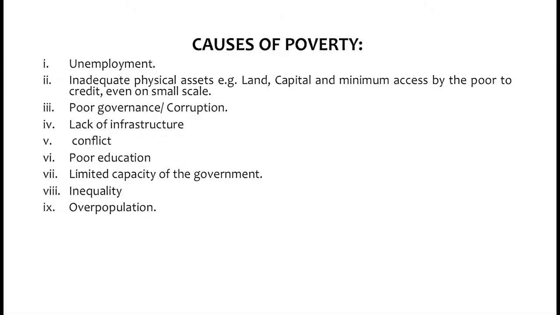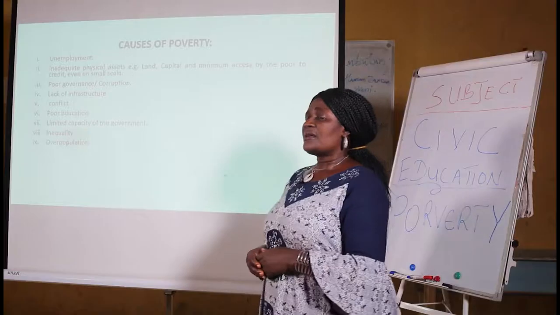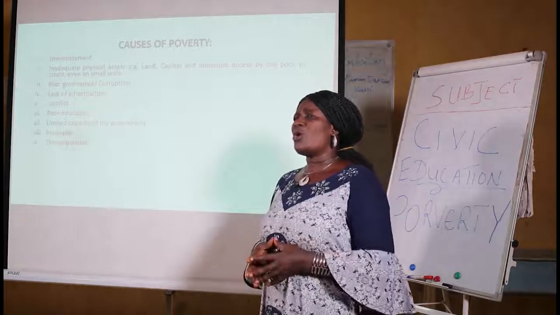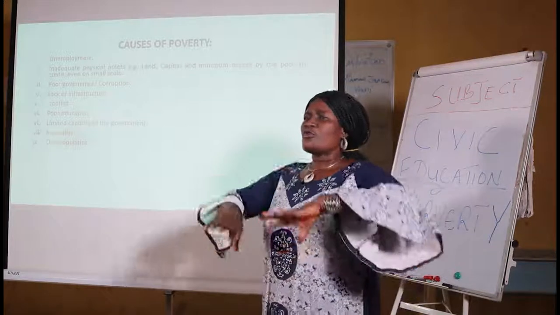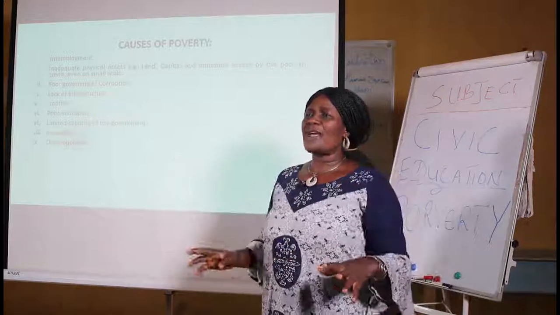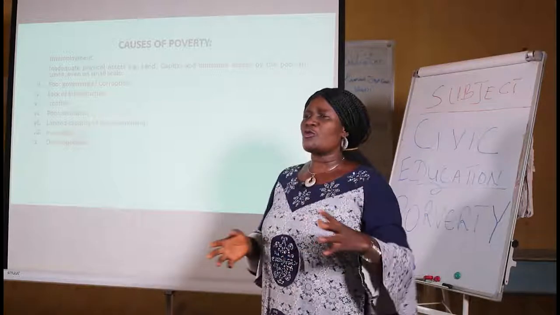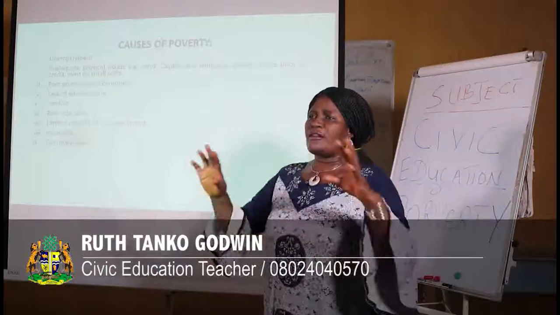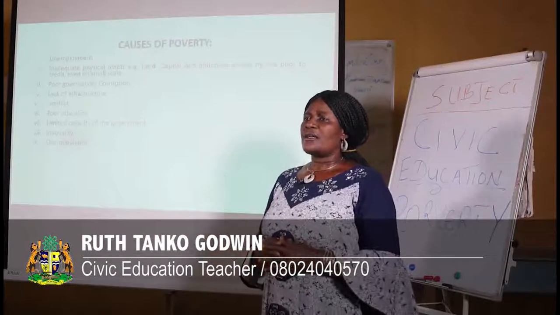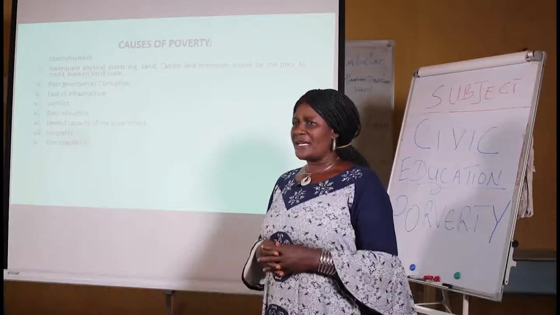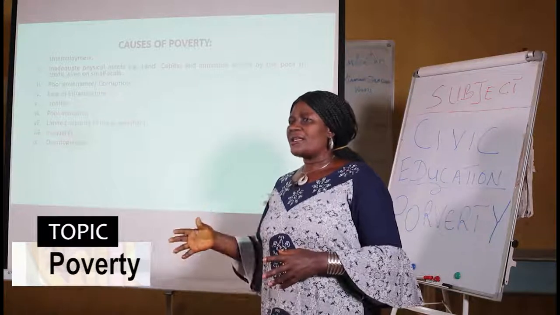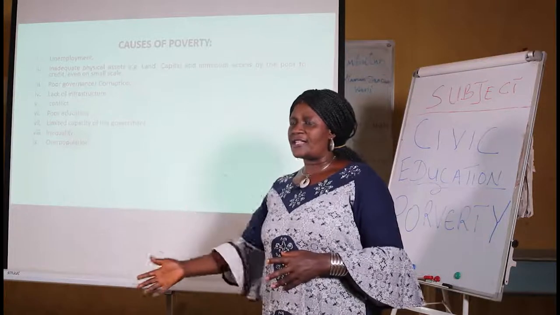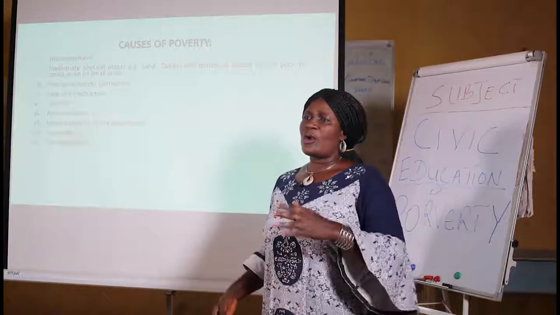We have limited capacity of the government, because maybe the government does not have enough capacity to satisfy or to provide for the citizens of that society. You find out that some people will get some of the things that the government has to give, while some will not.